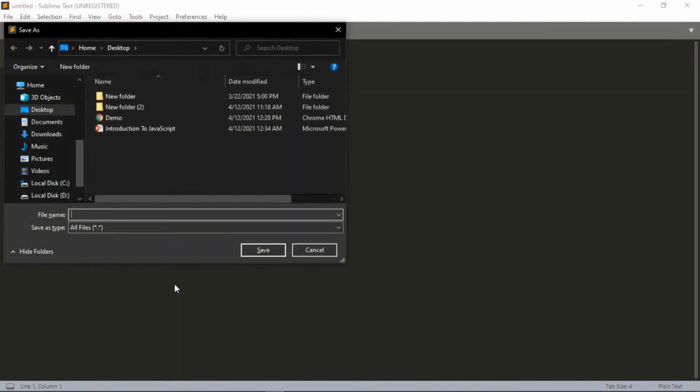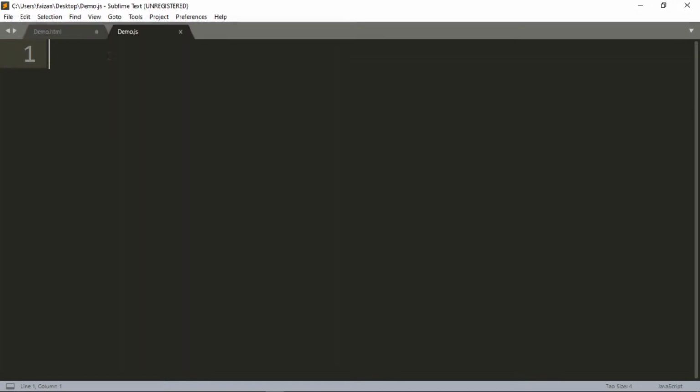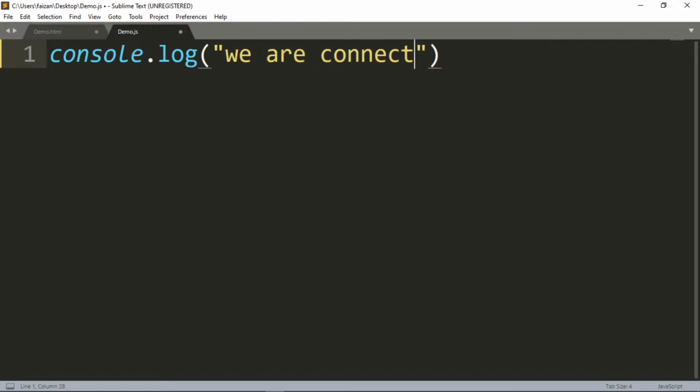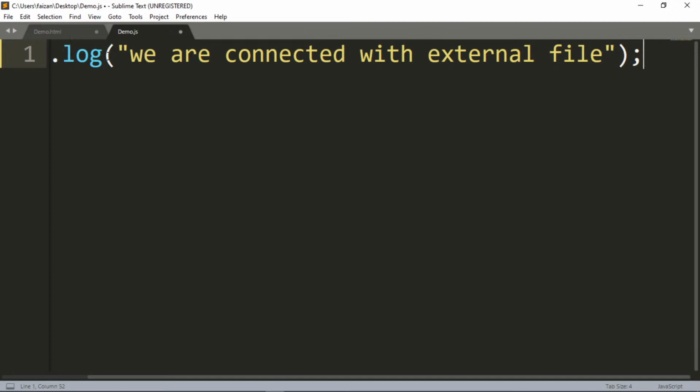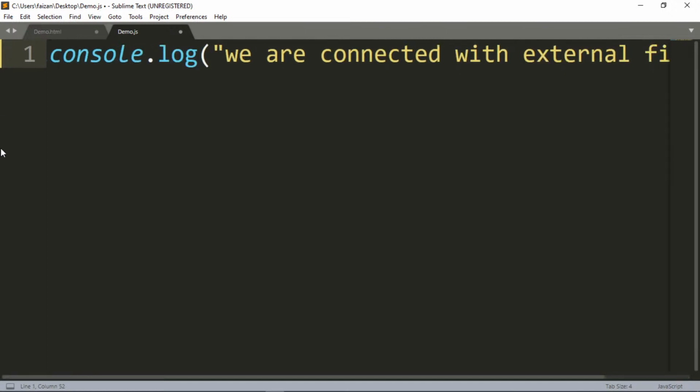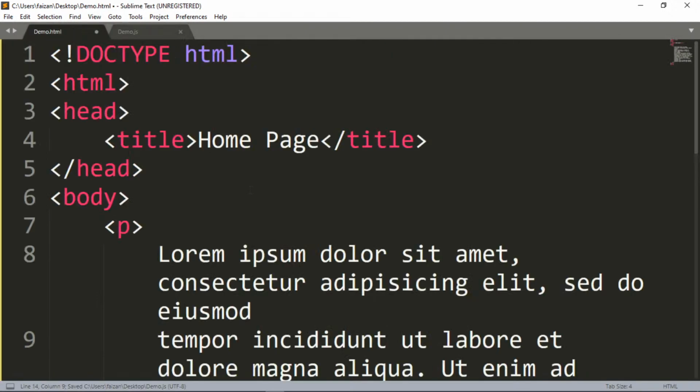First let's save this file with the .js extension. So write demo.js, that is our JavaScript file, and then write the console.log, and then let's say we are connected with external file. Done. Now we are connected with our external file. Let's save this and let's see how to connect it.